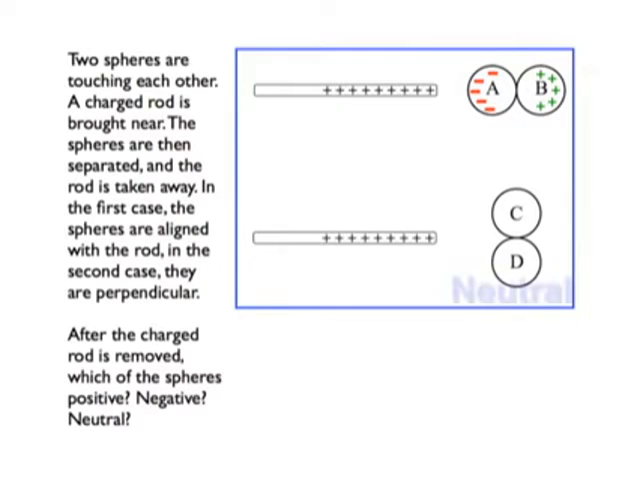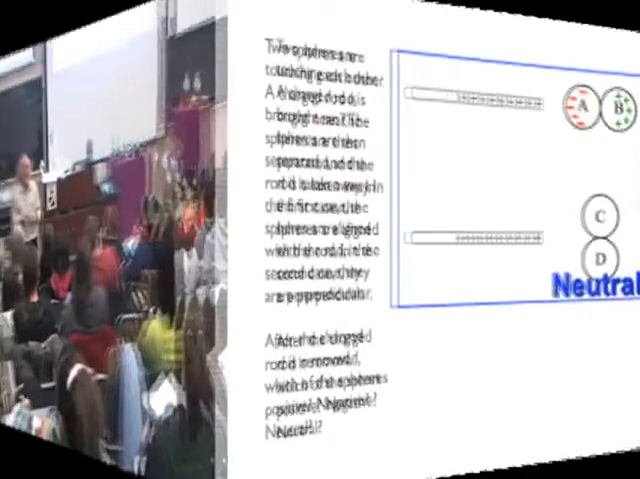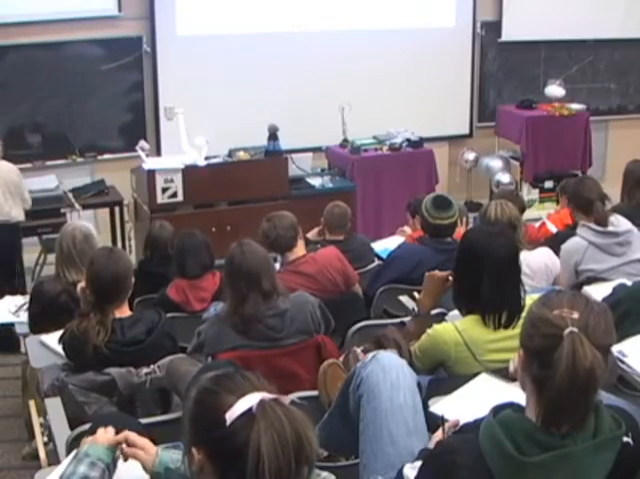How about C and D? Neutral. Because what will happen is the negatives will slosh to this side, the positives slosh to that side. But then when they're taken apart, both of them have no net charge. It just has a separated charge. Take the rod away, the charges come back together again. And there's no net charge. There's no separation of charge. Let's do another one.